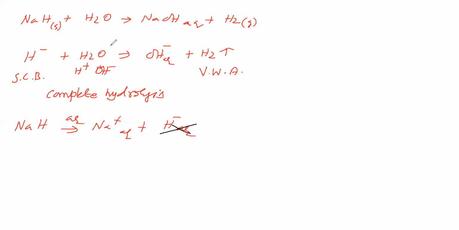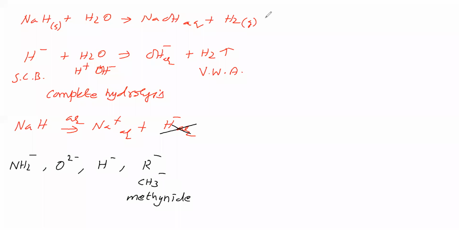So, which anion can undergo complete hydrolysis? If the anion is from a very weak acid, it undergoes complete hydrolysis. For example, NH2 minus undergoes complete hydrolysis. Oxide undergoes complete hydrolysis. H minus undergoes complete hydrolysis. Alkenide, for example CH3 minus, called methenide, undergoes complete hydrolysis. These anions are from very weak acids. Therefore, they undergo complete hydrolysis, and they cannot exist in aqueous solution.